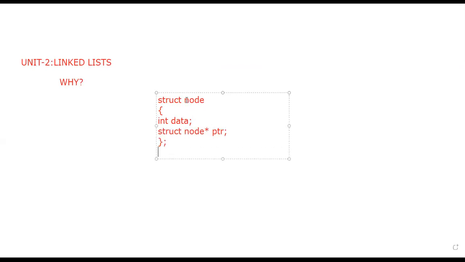After writing this code, the compiler will automatically understand that this is the structure type. It will create a box like this, which is logical in the memory. So after writing this code, this is called the structure type. This is the code for creating the node. If you write this code, the compiler will automatically create a node like this, right?